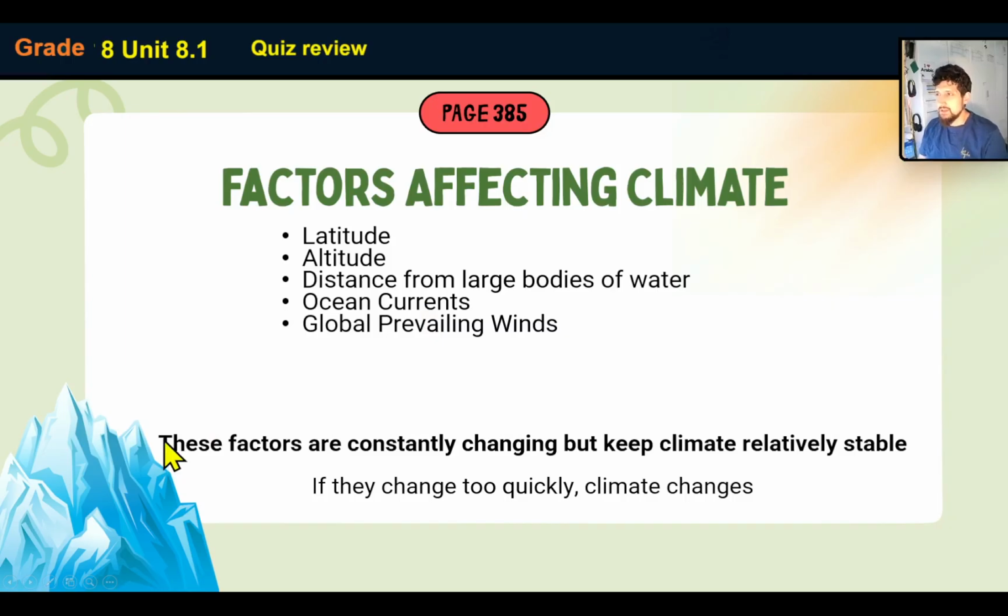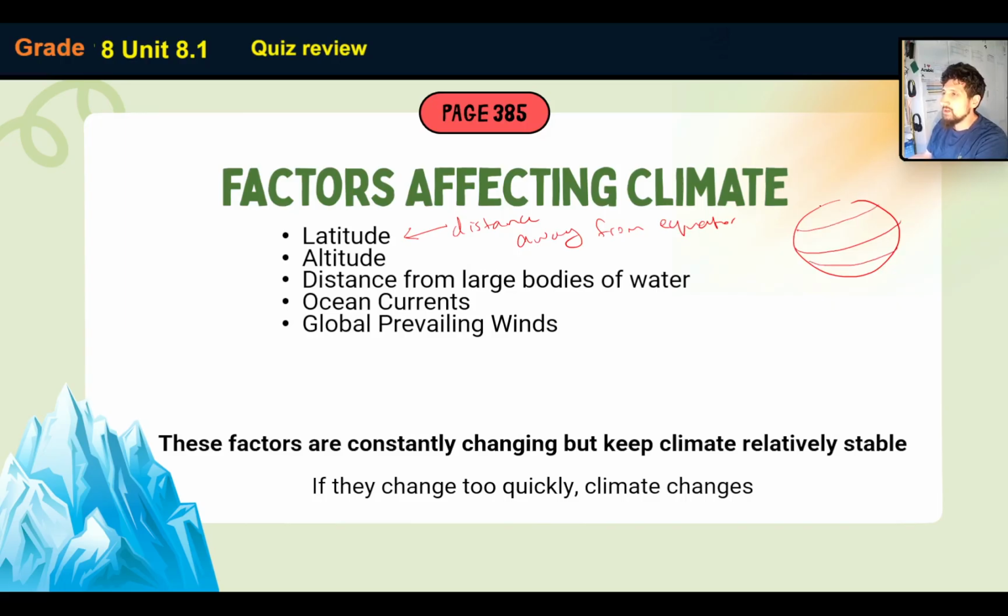What are the factors that affect climate? These are the factors that affect climate. We've got latitude. Latitude just refers to the distance away from the equator. The equator is this middle line of the earth, and it's the line where the sun hits directly. So obviously that's the hot part. Then over here it gets a bit colder, and then over here at the poles it gets really cold, icy cold. So the distance away from the equator is going to affect the climate.